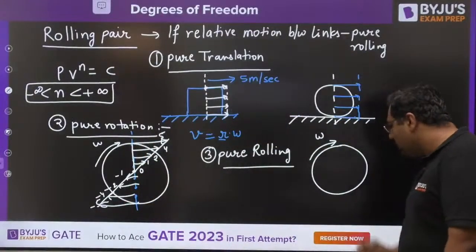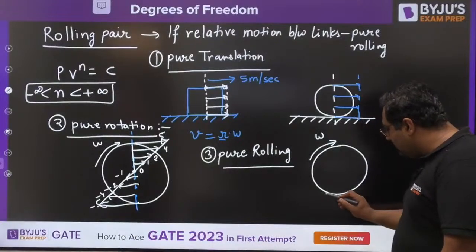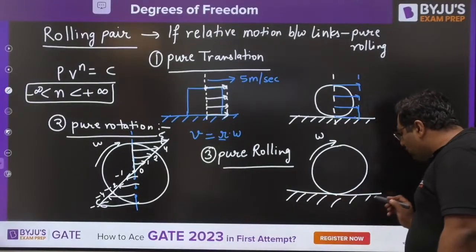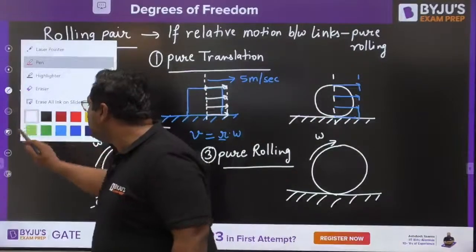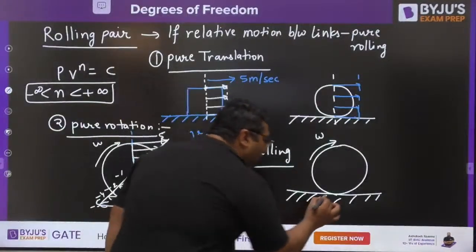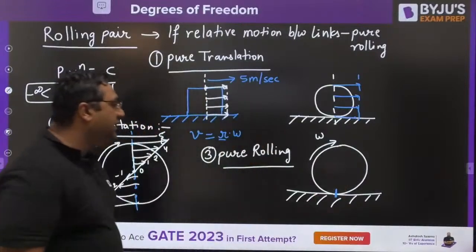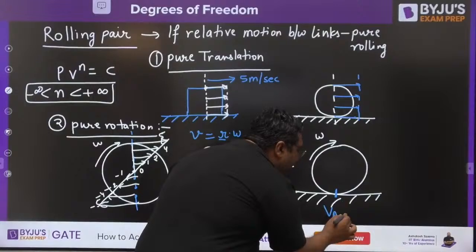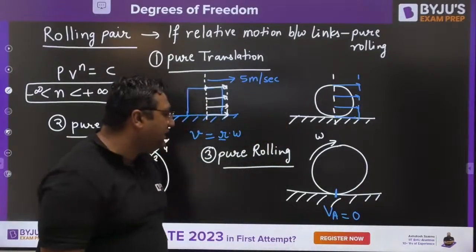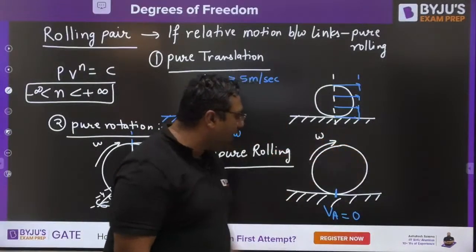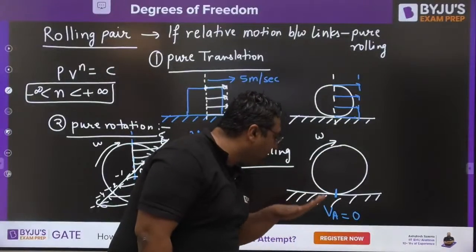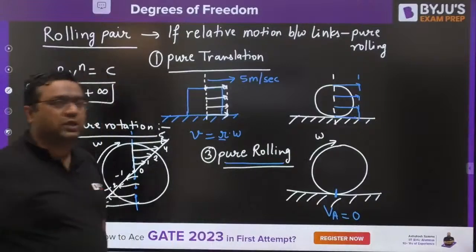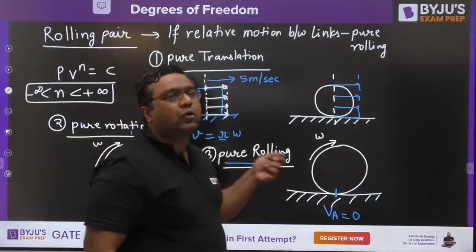But here, when I am saying the body is rotating, this time the body is also moving along a path, because we are putting a condition on this motion, and that condition is that if at this point there is a contact between this body and the surface, then the velocity of this point A should be 0. So if you satisfy that we rotate it with omega, and at the same time the velocity of the point of contact is 0, if you satisfy these two conditions, such a motion is given the name of pure rolling motion. So this is the condition for pure rolling motion.